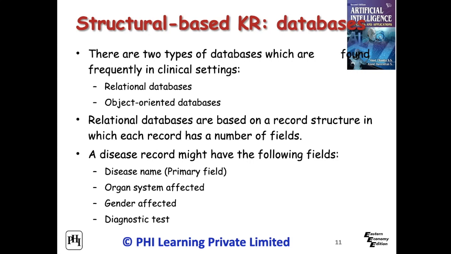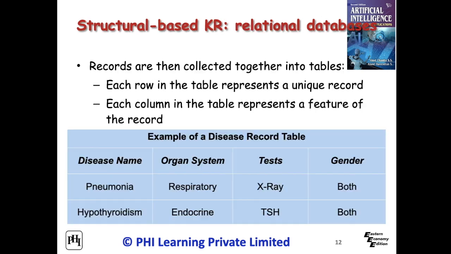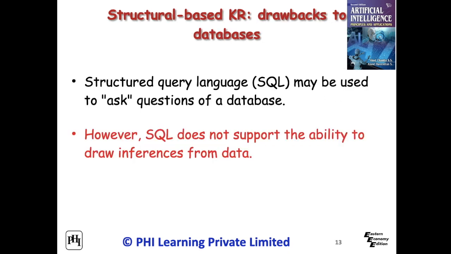Relational databases are based on a record structure in which there exist a number of fields in each record. Usually records are collected together in tables. Each row in the table represents a unique record and each column in the table represents a feature of the record. The drawbacks of database management systems are given.